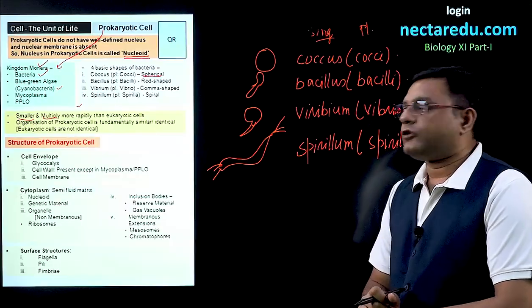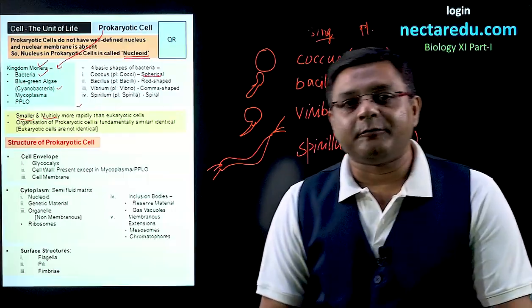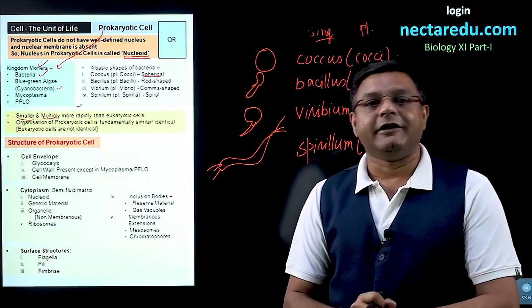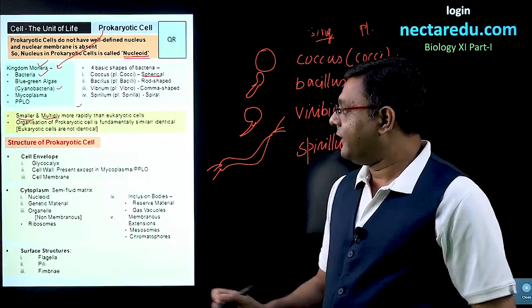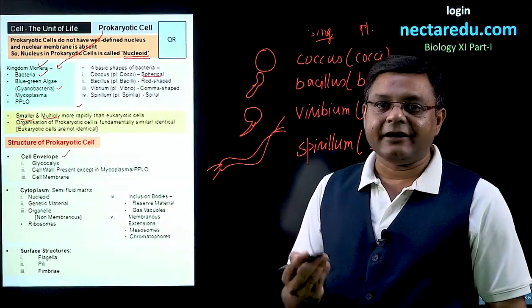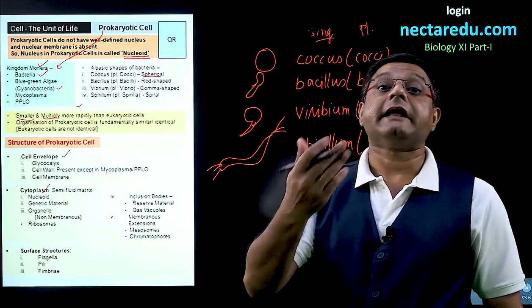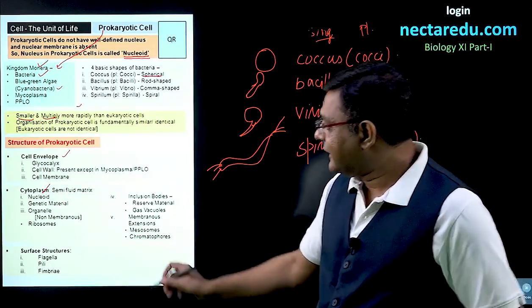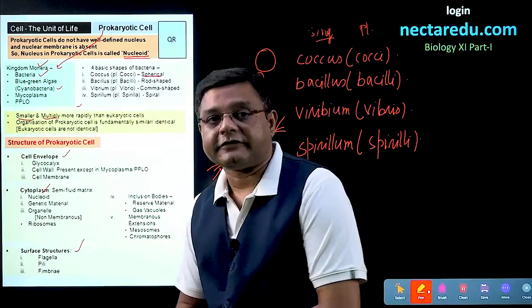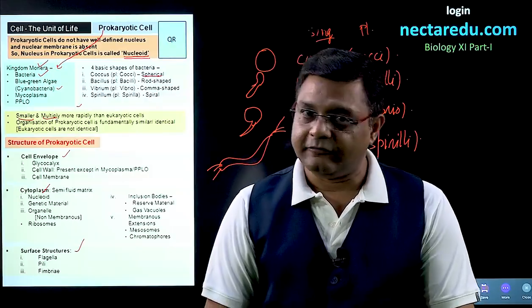After this, we will talk about the structure of prokaryotic cell. The structure of prokaryotic cell can broadly be divided into 3 parts. The first part is called the cell envelope. The second part is called the cytoplasm. That is the part which is present inside the cell envelope. And the third part is the surface structures, the structures which are present outside the cell envelope.